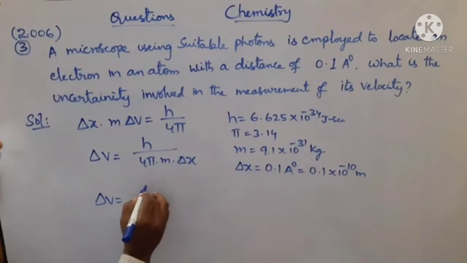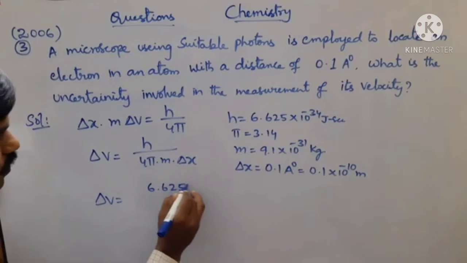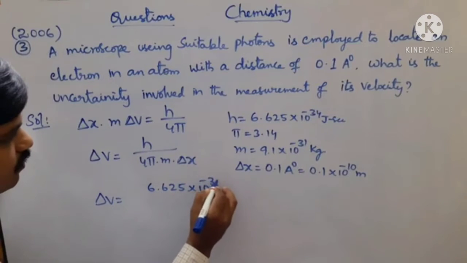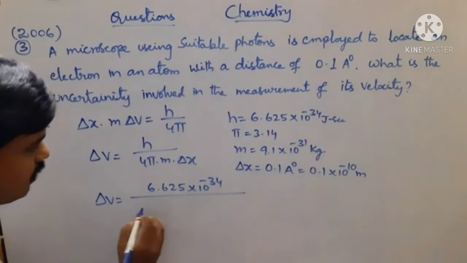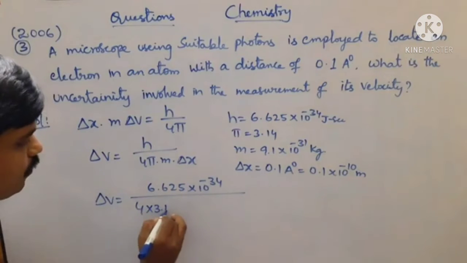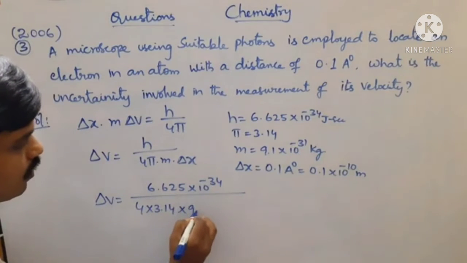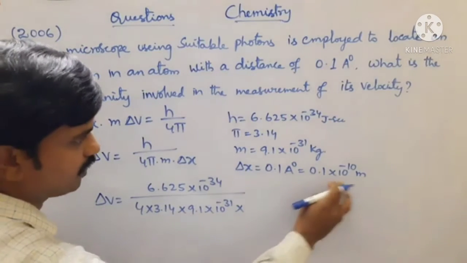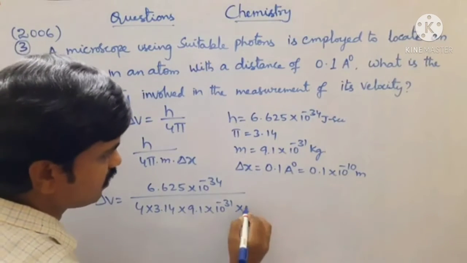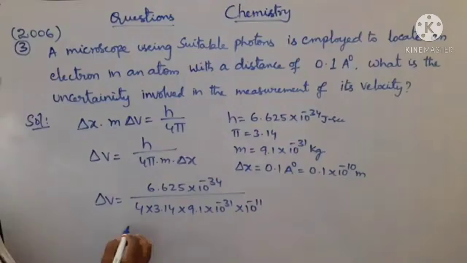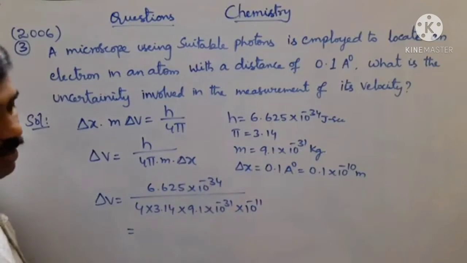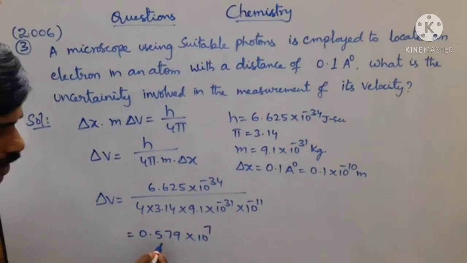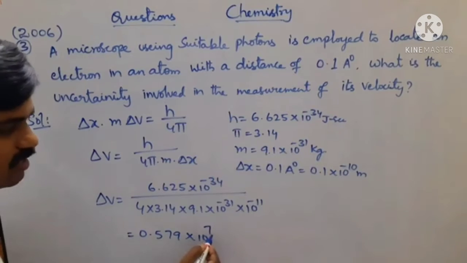Delta V is equal to 6.625 into 10 power minus 34 by 4 into 3.14 into 9.1 into 10 power minus 31 into 0.1 into 10 power minus 10, it is 10 power minus 11. After solving all these values, we will get 0.579 into 10 power 7.